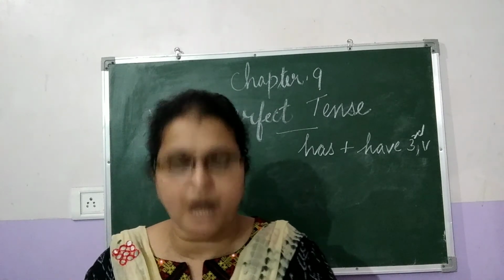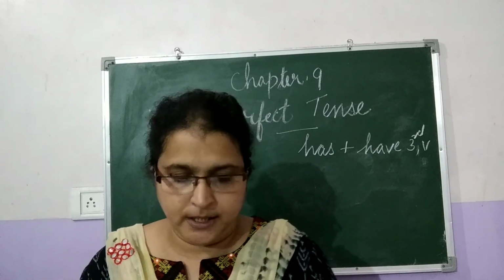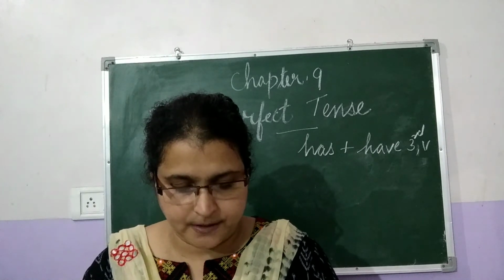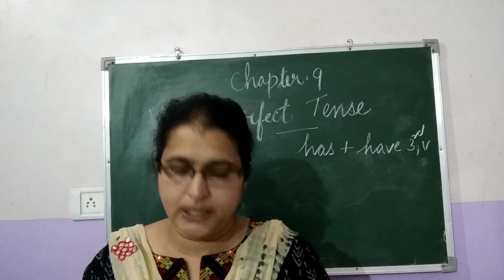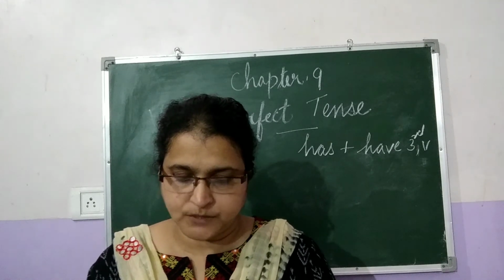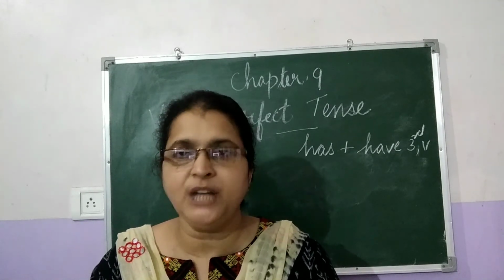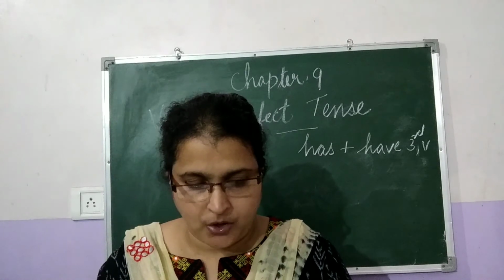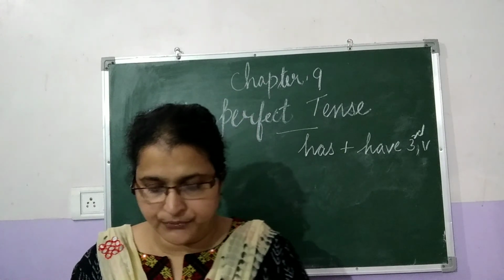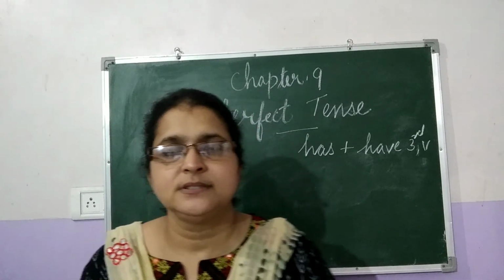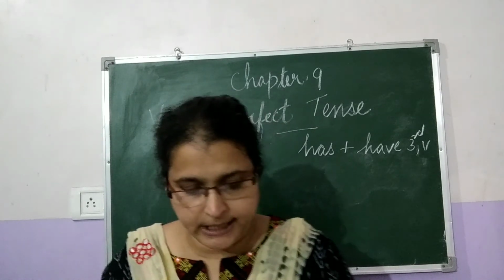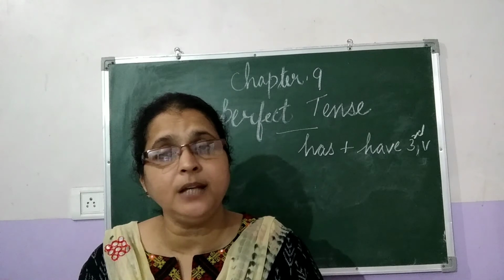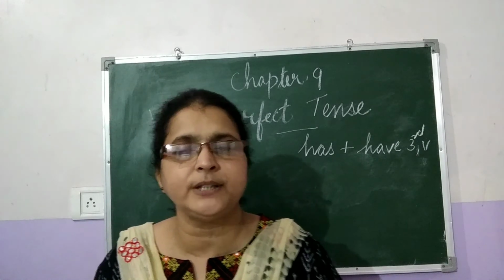Now we will take up the affirmative sentence. In the present perfect continuous, we use first the subject, then the auxiliary verb, then been plus main verb plus ing. We have been walking. For the negative sentence, we have not been walking. You just put not after the auxiliary verb.